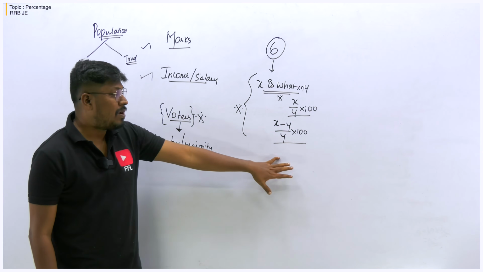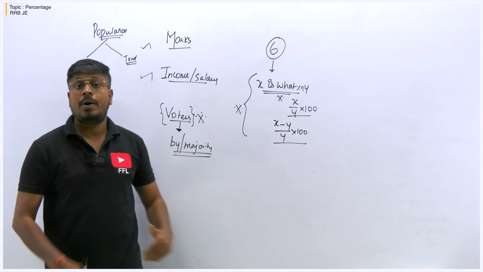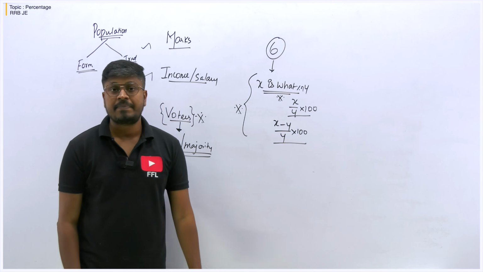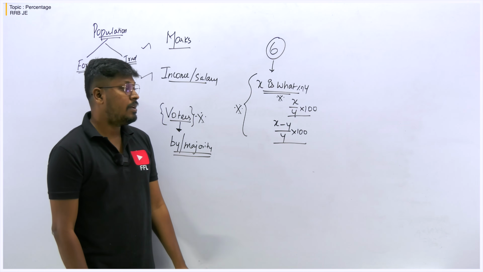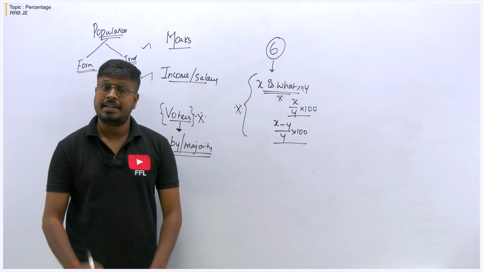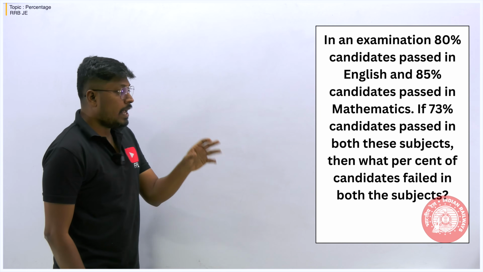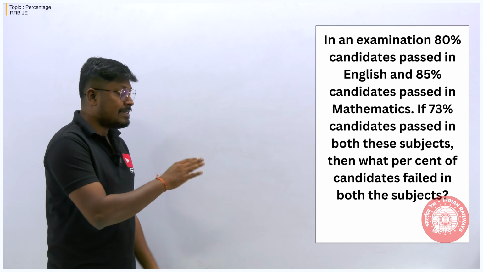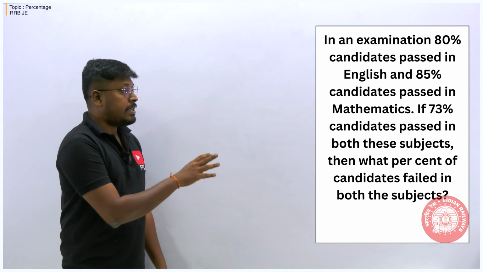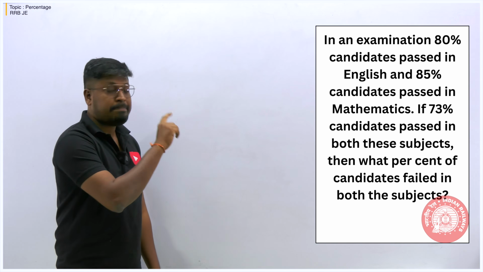So now I will be solving some of the questions which were already asked in the RRB exam. Let me move on to the questions based on the topic of percentages. So here is the first question. In an examination, 80% of candidates passed in English, 85% passed in mathematics, 73% passed in both.